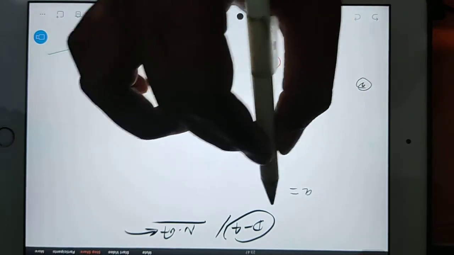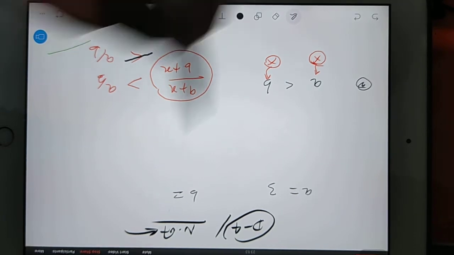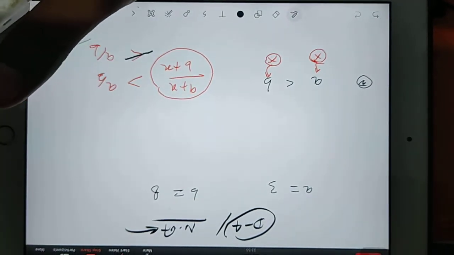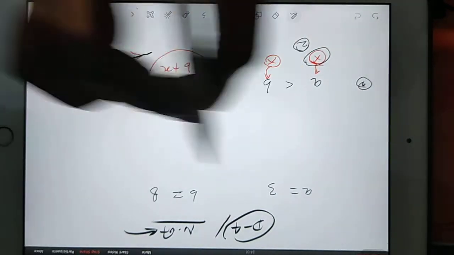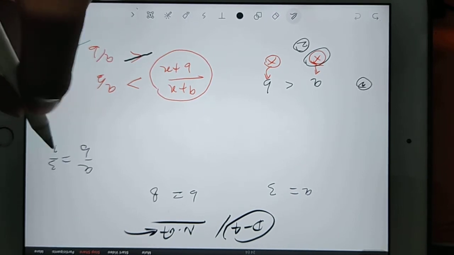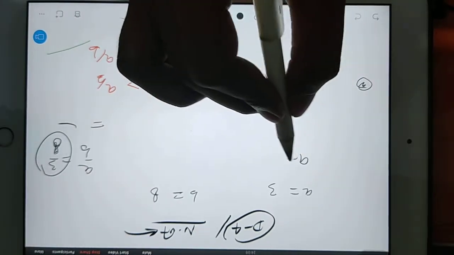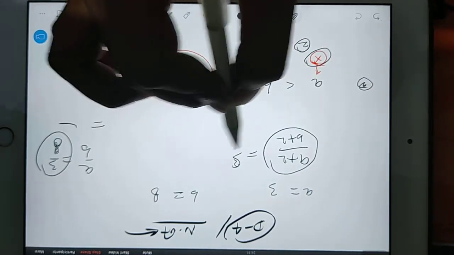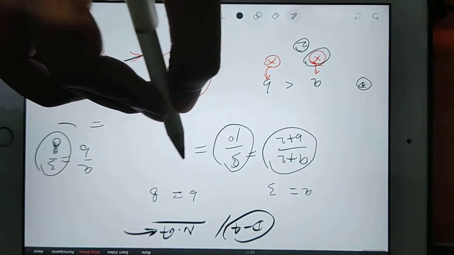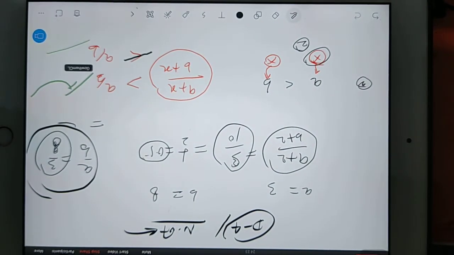Now just consider your A is 3 and your B is 8, a nearby value, because you have to use your GATE calculator to reply to this. Very simple. And suppose your X is 2. First you go for the A by B value, that is 3 by 8, which you can find from the calculator and save. Then you go for A plus 2 by B plus 2, that is 5 by 10, which is exactly 1 by 2, that is 0.5. Do you think this is 0.5? No, right? So your first option is correct.